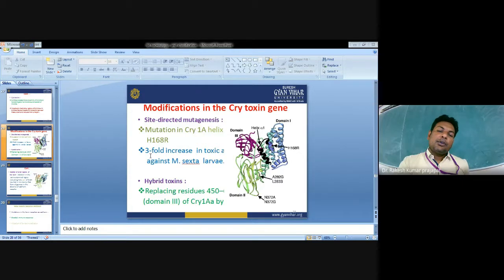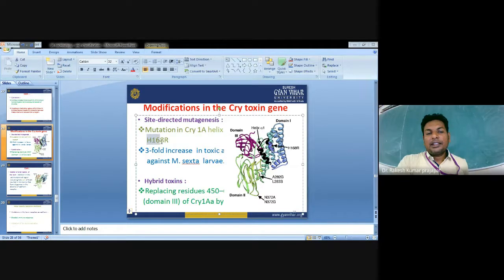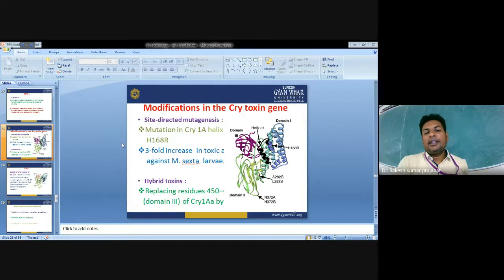Now there are certain modifications that have been made in the Cry toxic proteins to increase their effectiveness against different insects and pests. So there are different approaches. First is site-directed mutagenesis. Mutation in the Cry1Aa helix protein was done at the histidine 168 position. The histidine present at position 168 was removed and a different amino acid was inserted. This site-directed mutagenesis gave a threefold increase in the toxic effect against Manduca sexta larvae.